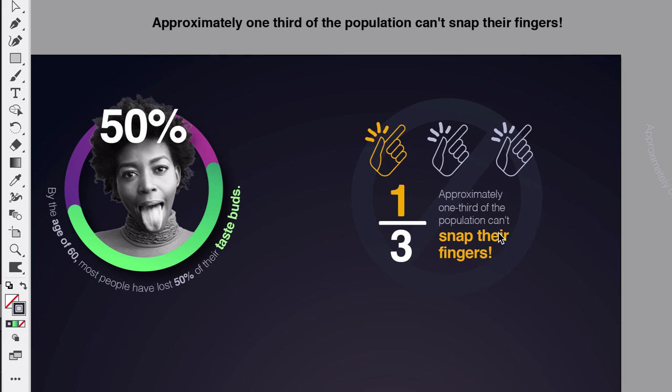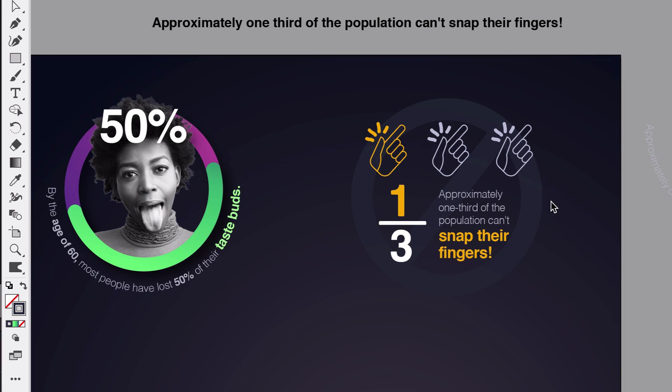I highlighted snap their fingers. I'm keeping everything that relates to the one out of the 3 in orange, so they can all connect the one finger, the one number 1, and then the words. So connecting all those with color and not using too much color to distract, but really kind of honing in, trying to communicate this as clearly as possible. So that's how we got to kind of this one.